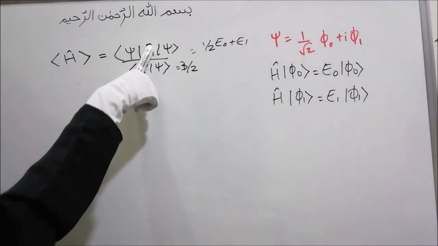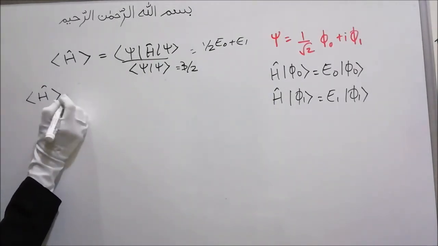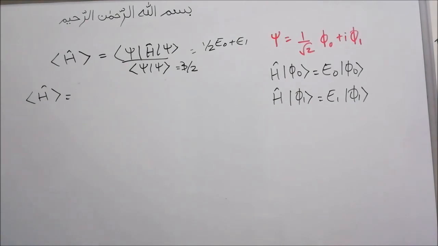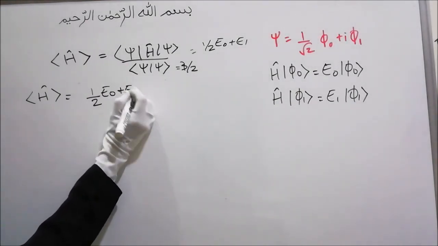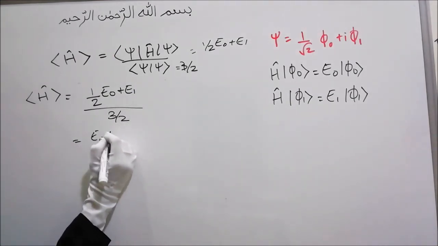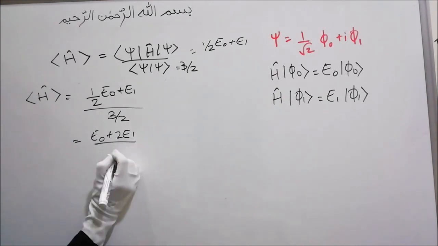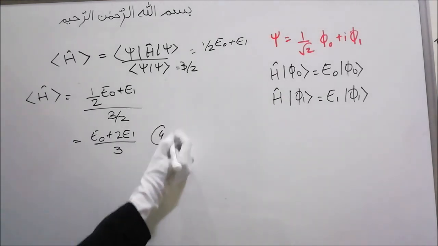Let's divide these two and get the expectation value of the Hamiltonian H. That is 1 by 2 times E naught plus E1, divided by 3 by 2. That will be E naught plus E1 divided by 3, that is, E naught plus 2 E1 over 3 as per the stated result. That is our answer, the fourth one.